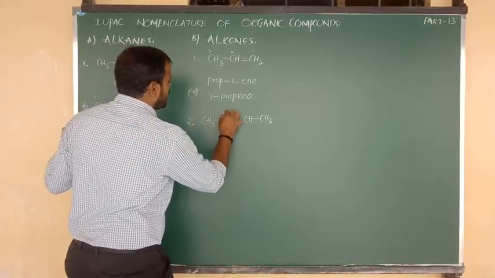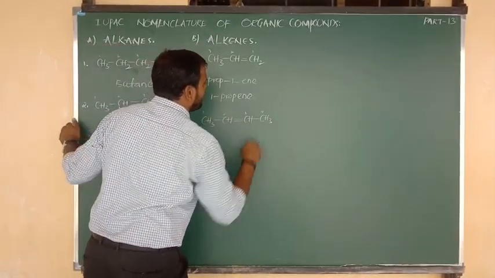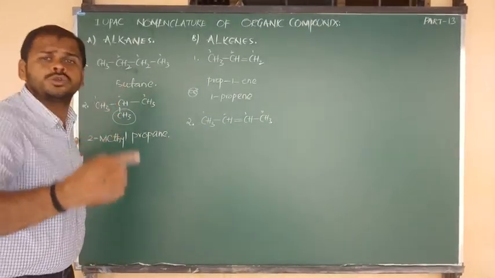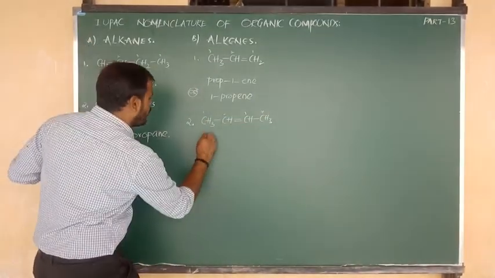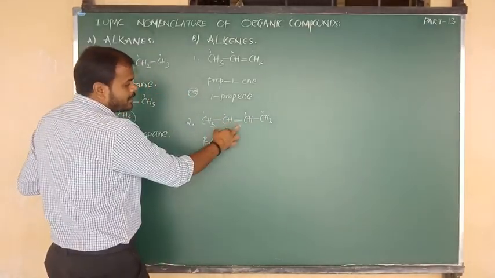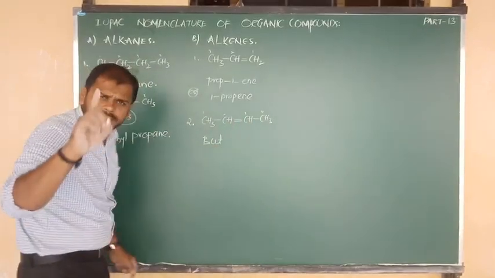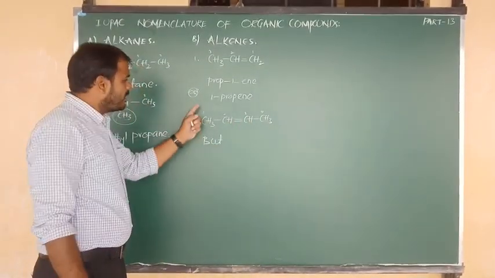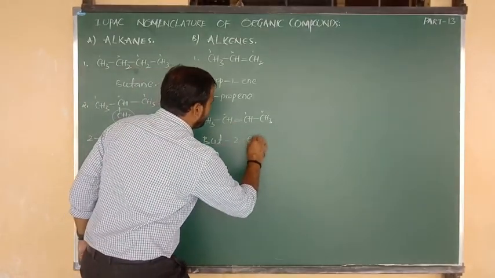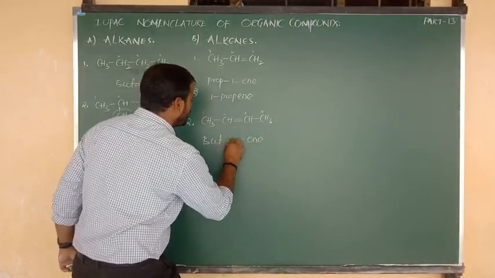So 1, 2, this is 3 and this is 4. Is there any side chain, beta? Again, no. Go directly to the root word. The root word is 4, which we say as but. The double bond position, you have to see the numbering: 1, 2. After 2 the double bond. So we can say 2-ene. But-2-ene.